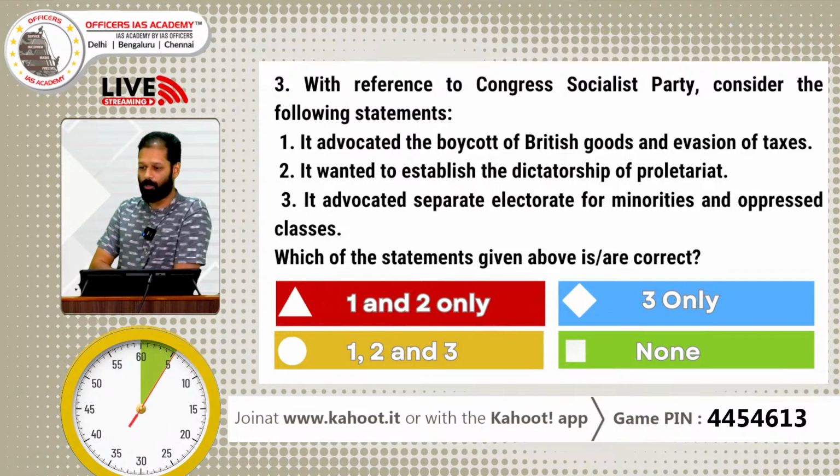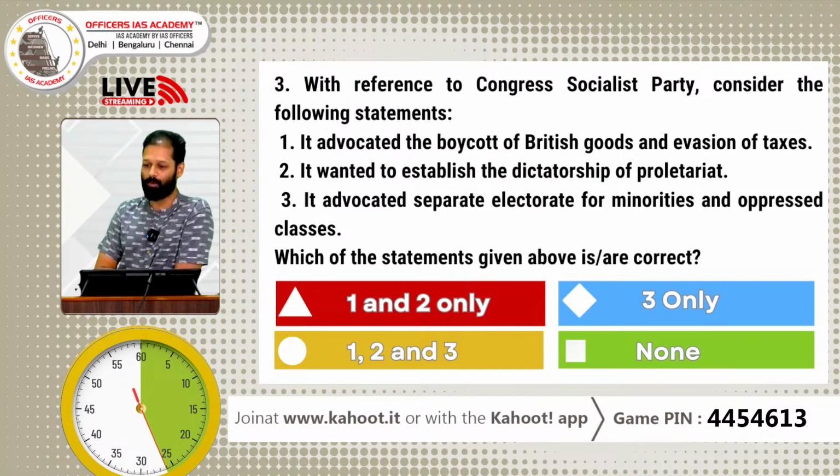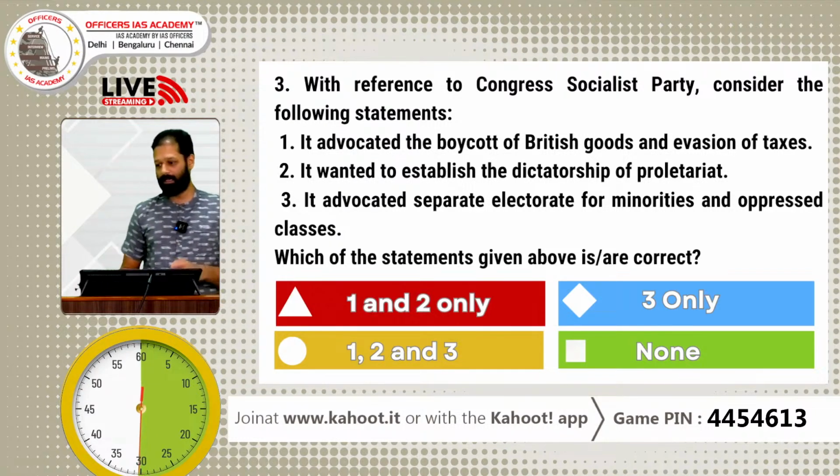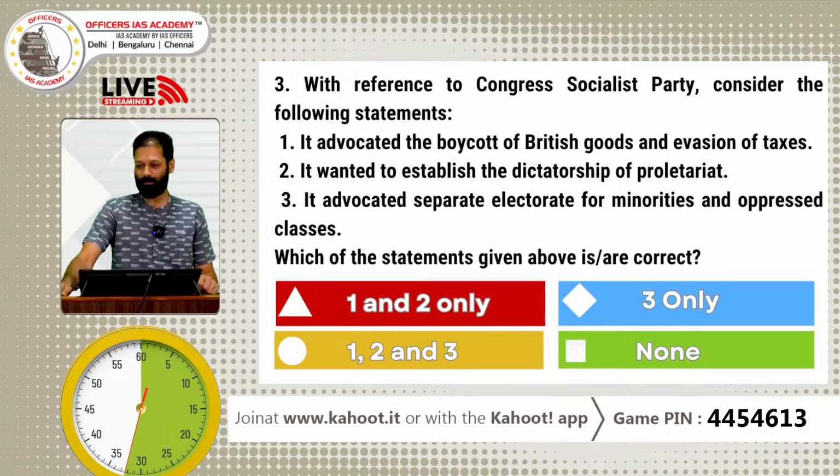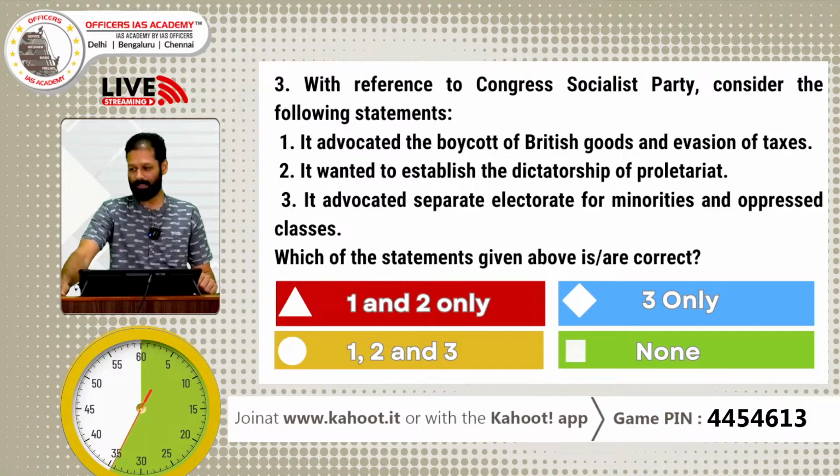With reference to the Congress Socialist Party, consider the following statements. It advocated the boycott of British goods and evasion of taxes. It wanted to establish the dictatorship of proletariat. It advocated separate electorate for minorities and oppressed classes. Which of the following did the Congress Socialist Party do? 1 and 2, 3 only, 1, 2 and 3, none. Right? 30 answers in 38 seconds. That's wonderful. Good going, guys.